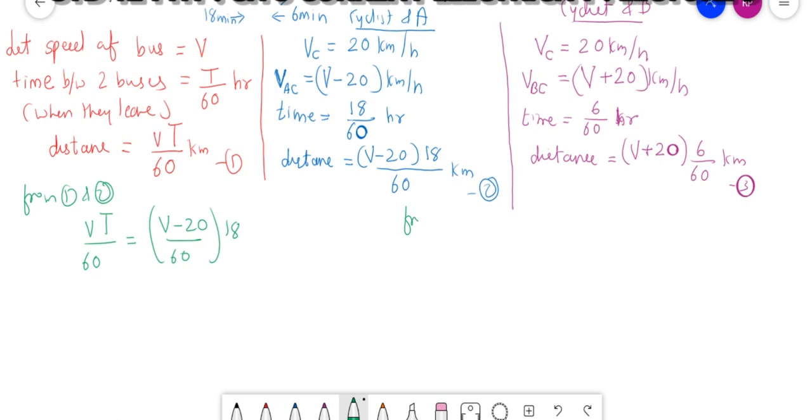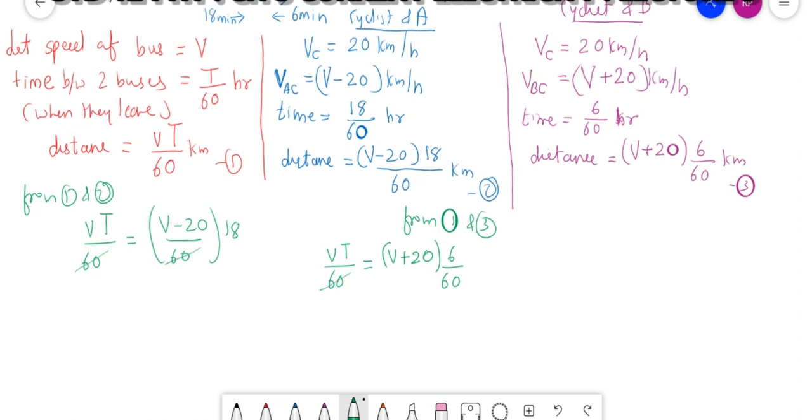And from 1 and 3, VT upon 60 will be equal to V plus 20 into 6 by 60. So here 60 will get cancelled. Here VT will be equal to V minus 20 into 18.